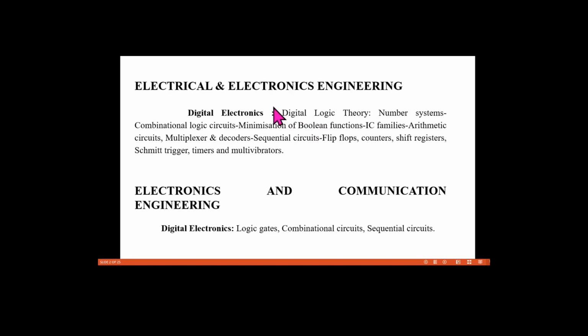In electrical and electronics engineering, the digital electronics subject consists of digital logic theory, number system, combinational logic circuits, minimization of Boolean functions, IC families, arithmetic circuits, multiplexer and demultiplexer, sequential circuits, flip-flops, counters, shift register, Schmitt trigger, timer and multivibrators. These topics are included in digital electronics for triple E branch students.